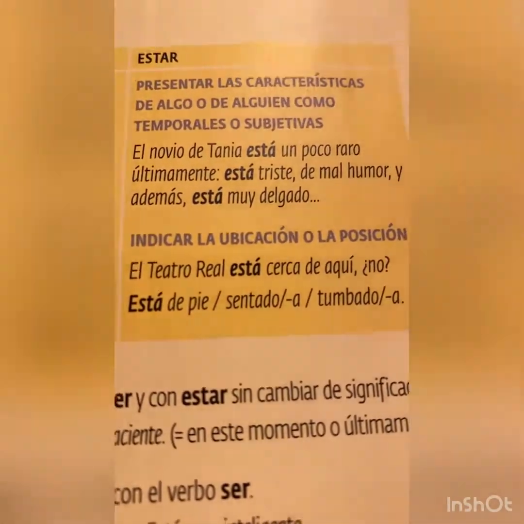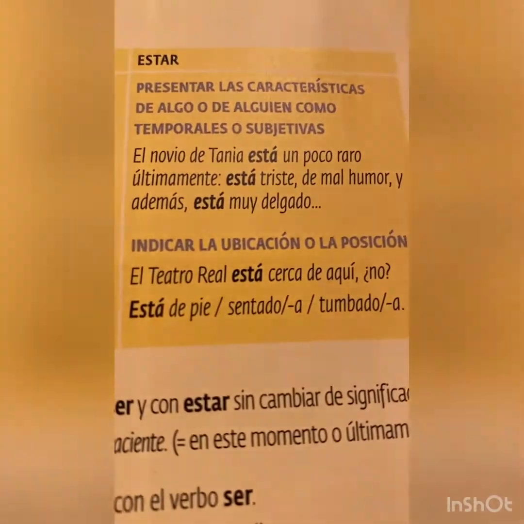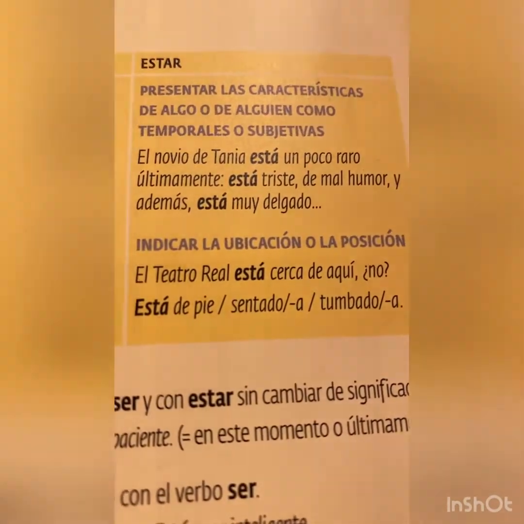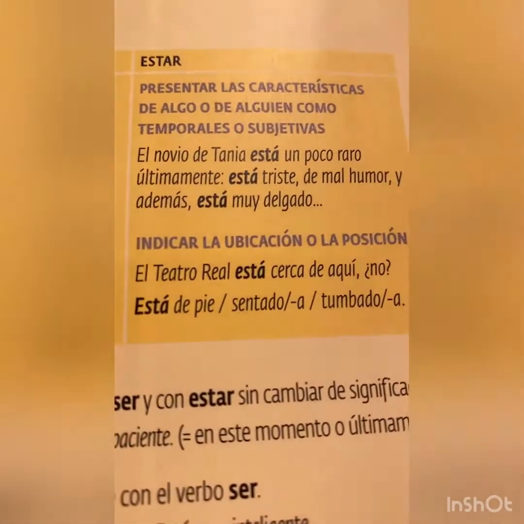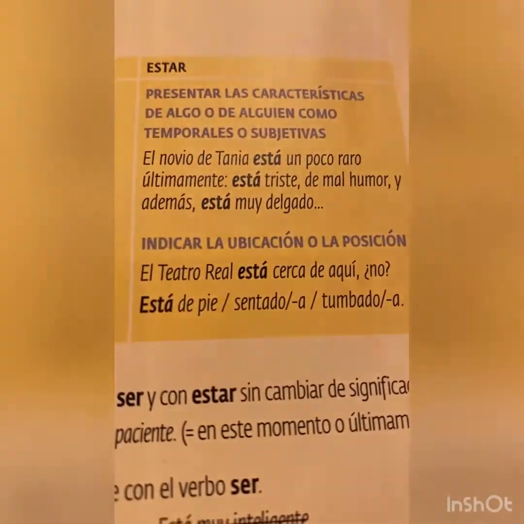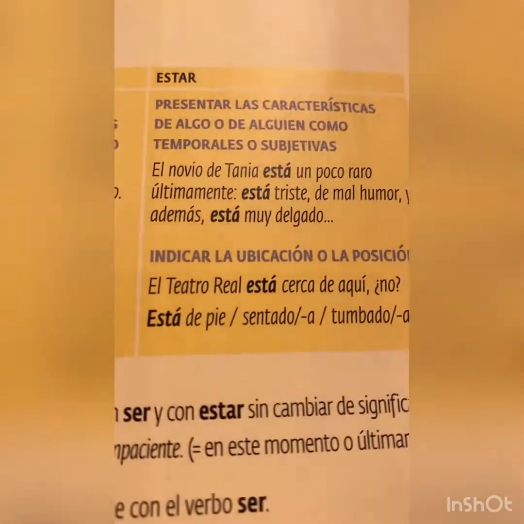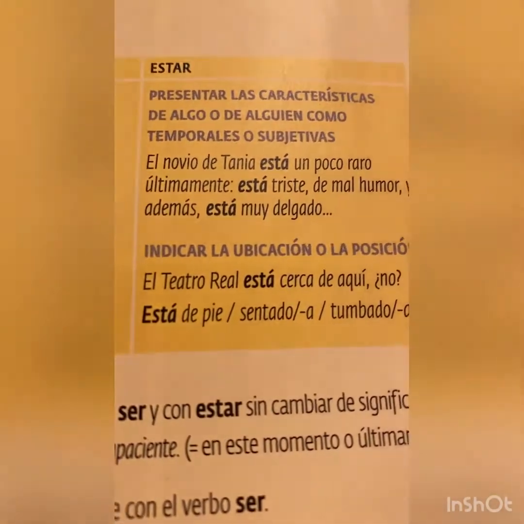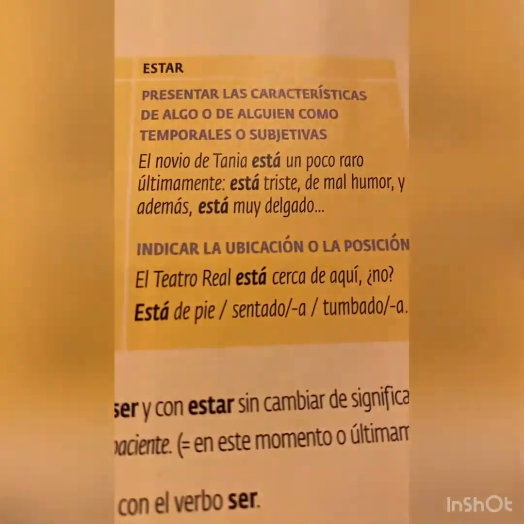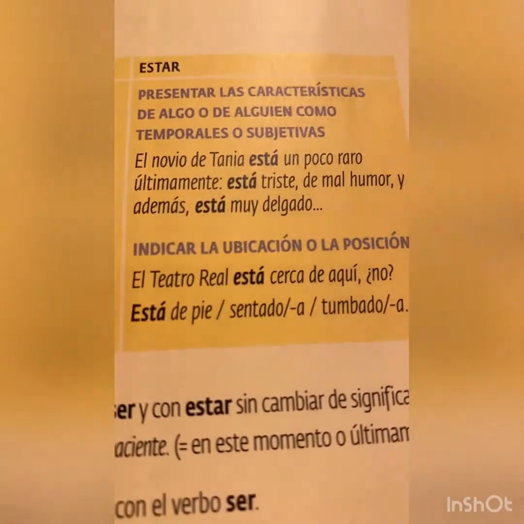Okay, so as you can see, we use the verb estar. We're using estar because we're talking about the humor of Tanya's boyfriend. We're talking about his feelings and the humor he is in. And these feelings, believe it or not, will not last forever. He is not always going to be in bad humor.